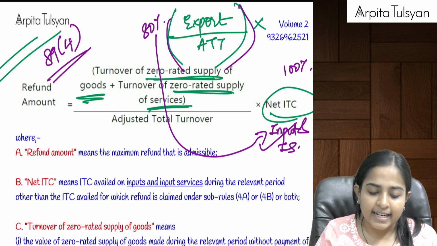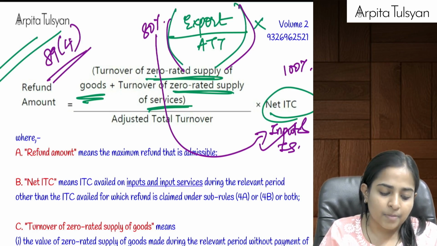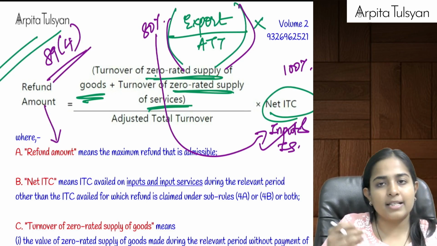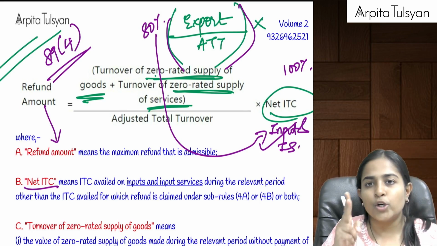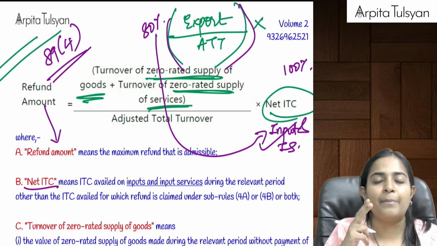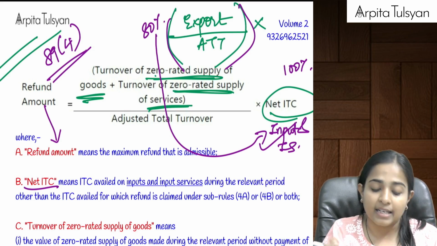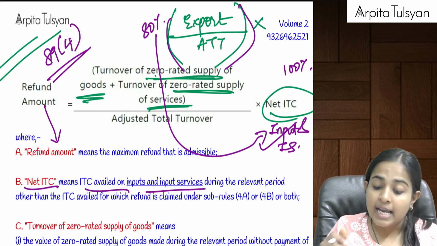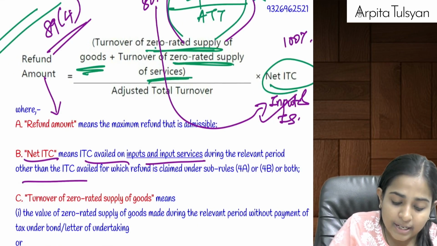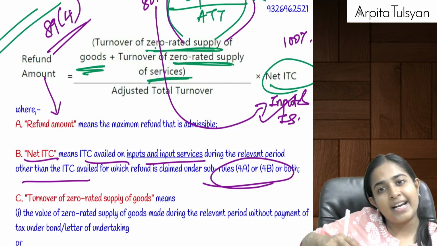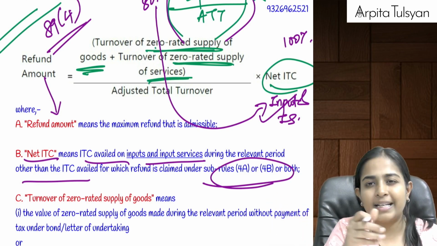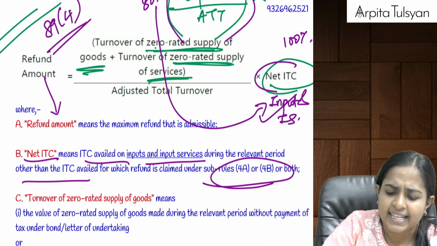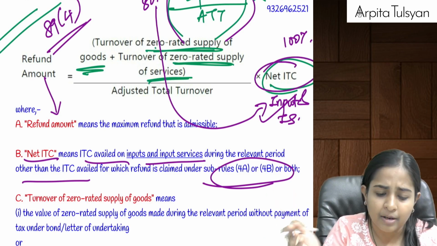Are you understanding this? Okay, now let's see these terms, everyone. Refund of amount is the amount of refund that is admissible to you. Okay, net ITC, I told you 2 things will be coming up here. One will be ITC of inputs and the other one will be ITC on input services. But excluding that ITC for which refund will be availed under 2 other sub rules, which we will study, 89.4A and 89.4B, that is totally different. So just subtract that ITC from here because that will be claimed separately anyway.